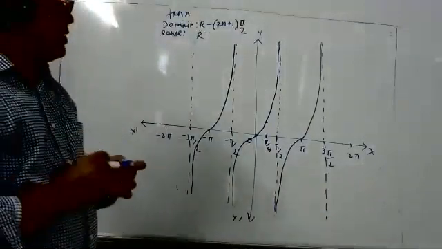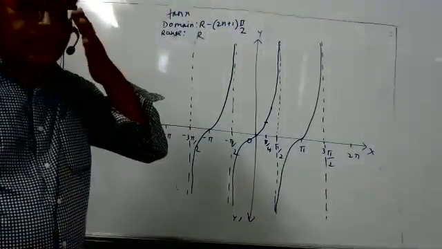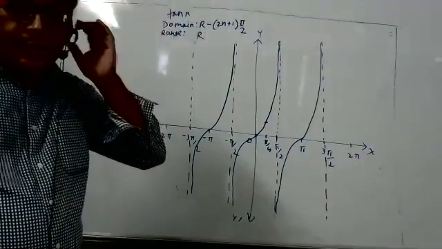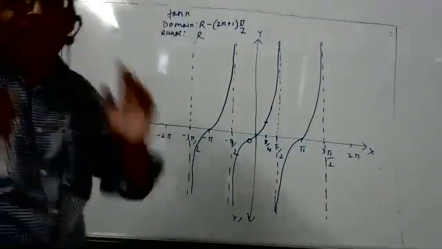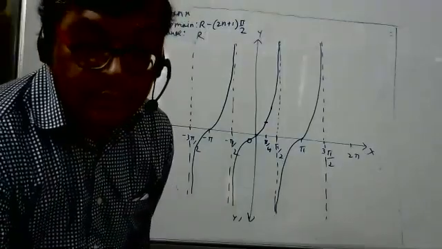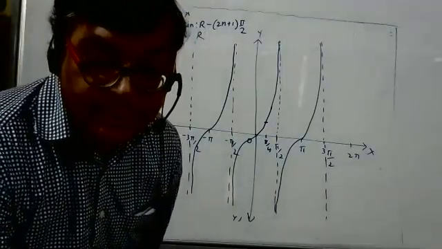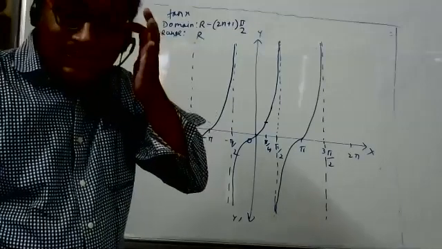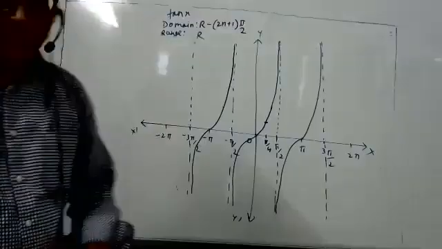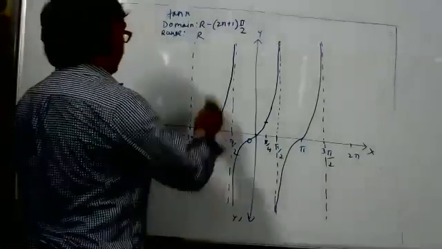The girl student can ask some doubt here. Hello, you can ask some doubt. The student who has asked this doubt about tan x, now the graph is on the board. No, sir, I got the graph. Before, what was your doubt? Okay. Sir, I didn't know how to approach the graph. Okay, so no problem. Now it is okay. Again, you can ask me some other day, sir. Yes, sir.